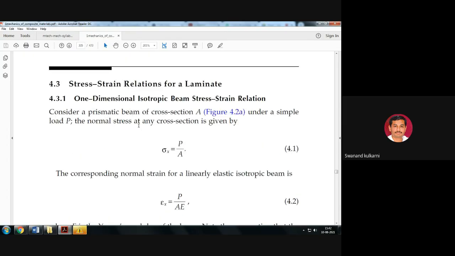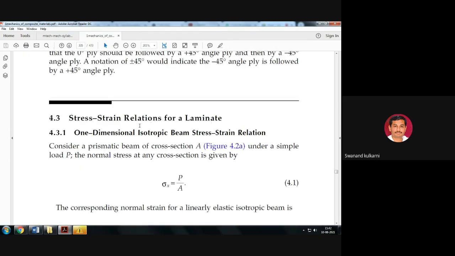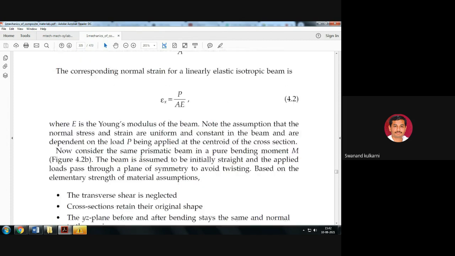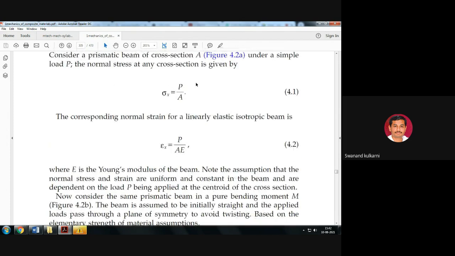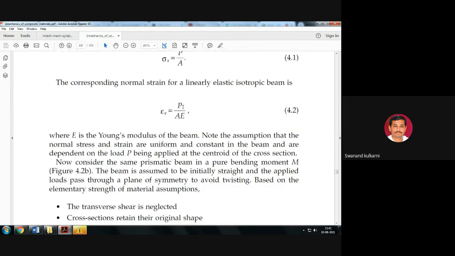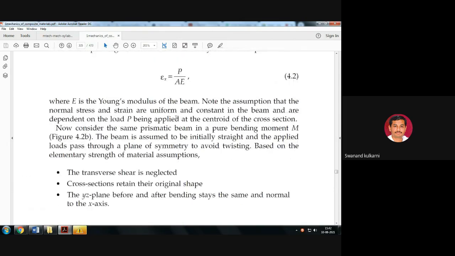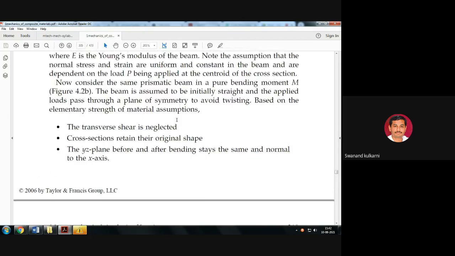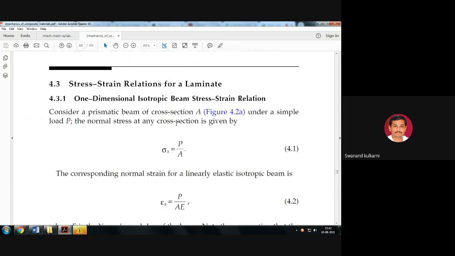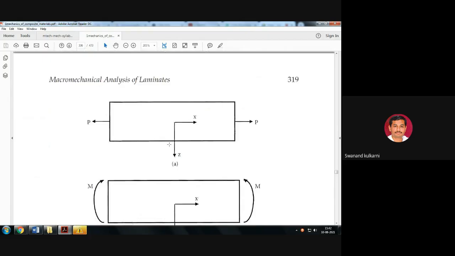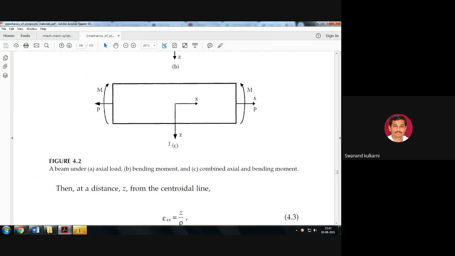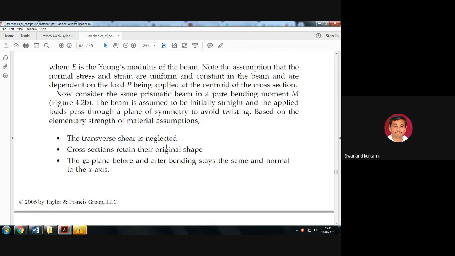So this laminate code we should understand here. With the usual notation, stress is force upon area, and strain is normally P upon A. These are our regular assumptions. The same kind of assumptions for stress-strain relations apply to these laminates, because further we have to move on to some of the fundamental equations.